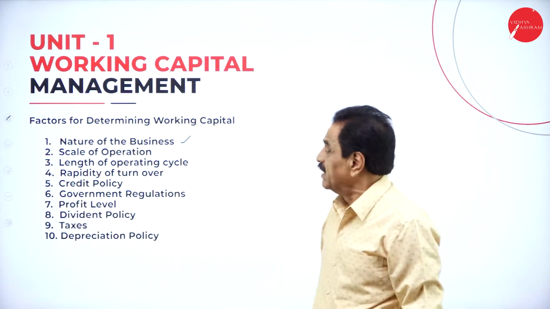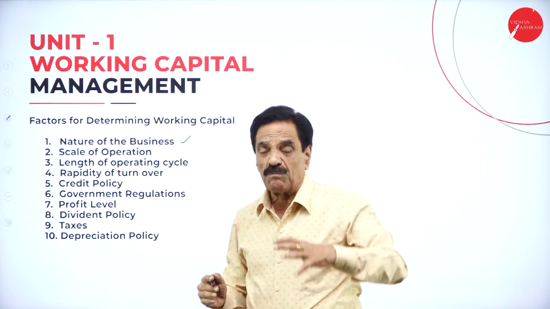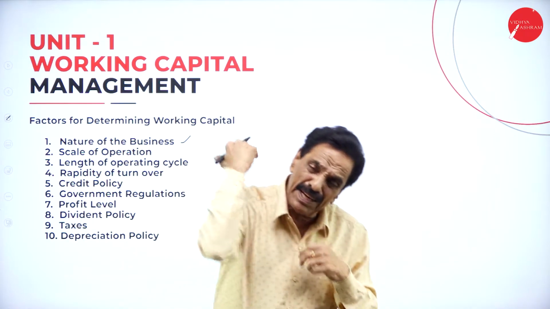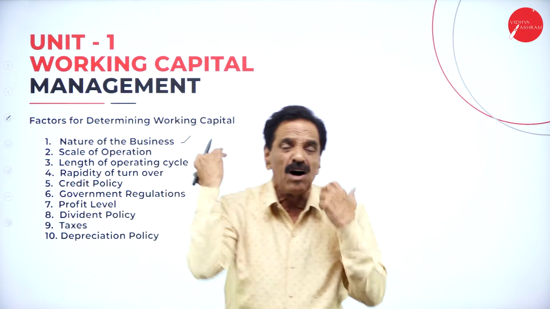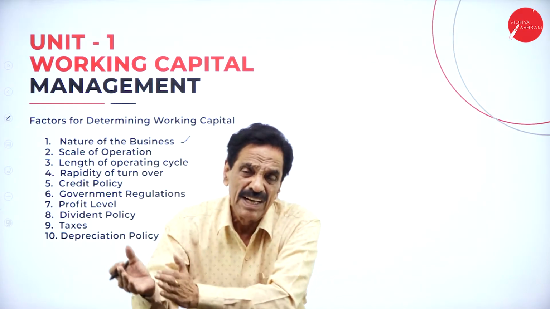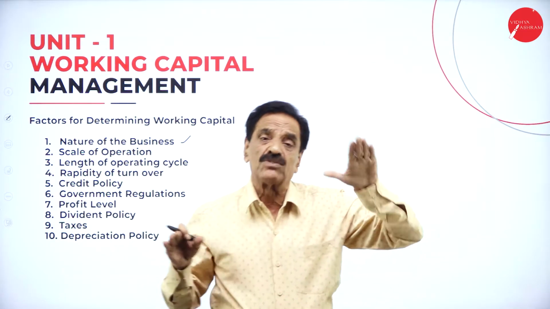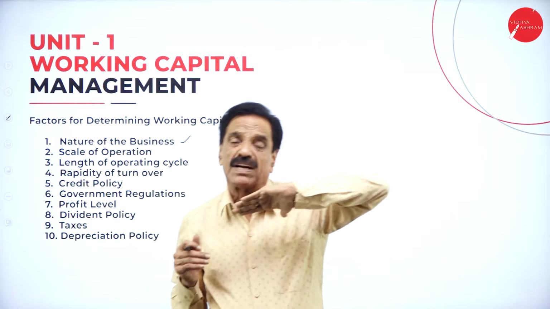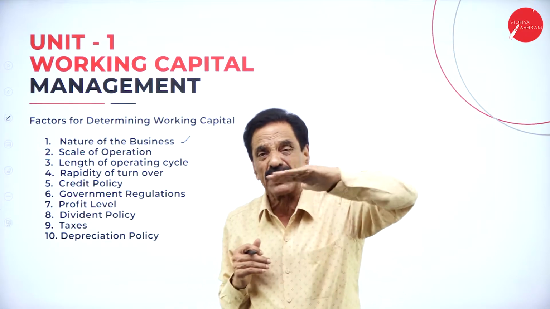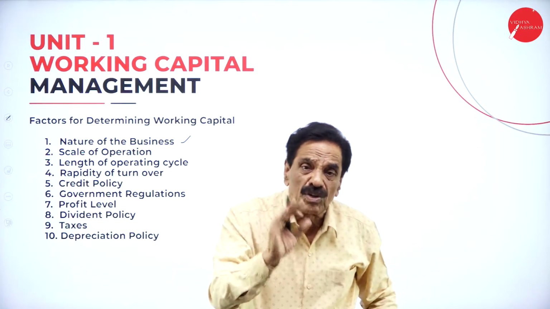That's the first point. Second one, scale of operation. So how much capital we require? Because there is a demand. When there is a demand, there is a competition. How much scale of operation you get? It is for 1 year, it is for 2 years, it is for 3 years. That we have to first decide. This is a corona period, a hard period. The scale of operation is very, very difficult. You have to look after.